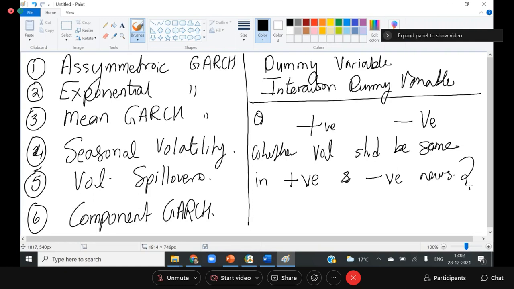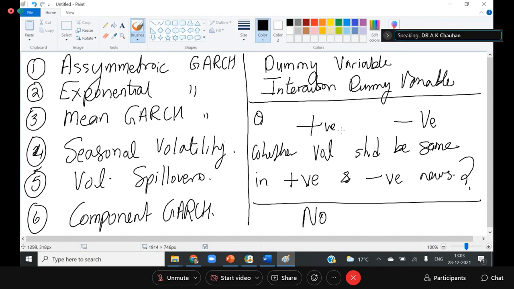If no, then volatility is asymmetric. The answer is actually no. It means our behavior to negative news and positive news is significantly different.